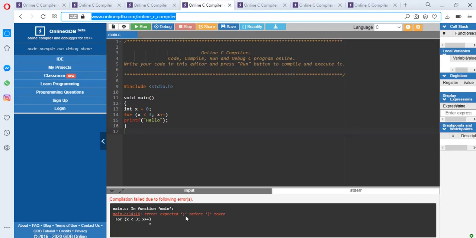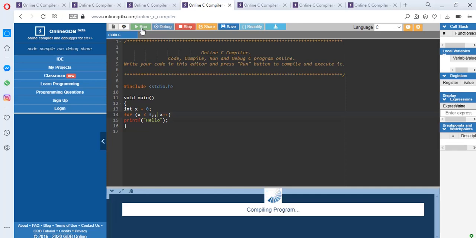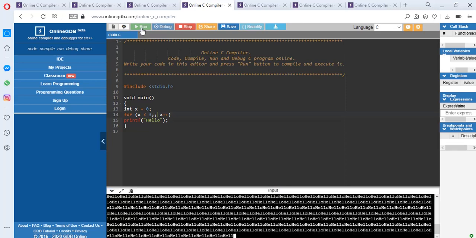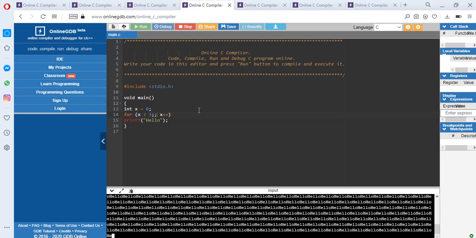Let's see. Error. What is the error? Semicolon expected for this token. So if you put a semicolon here, then this code would run, because there is no condition part, right?